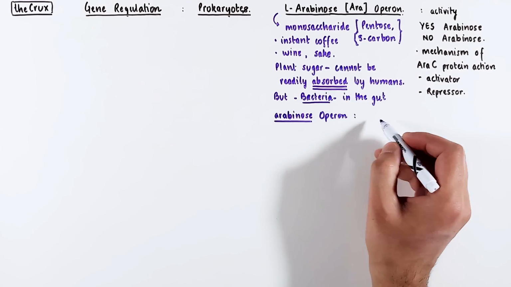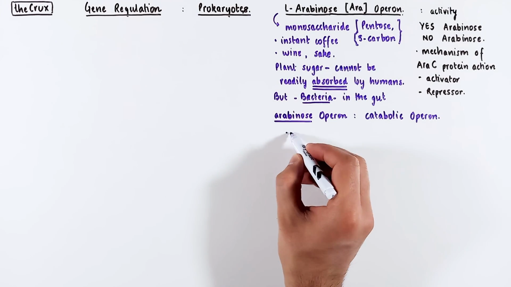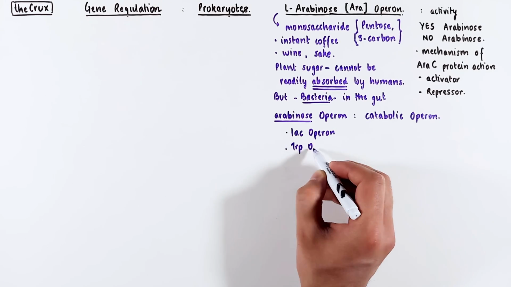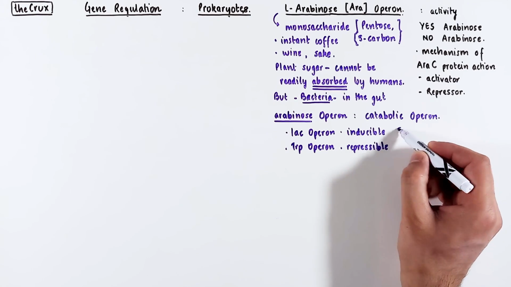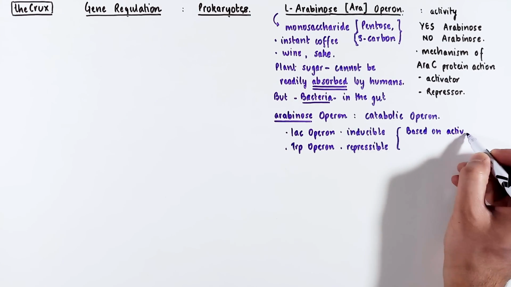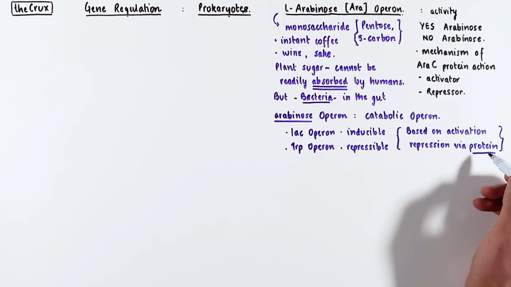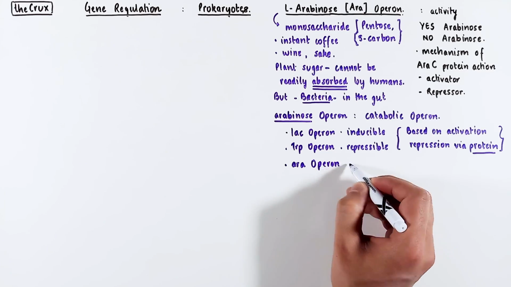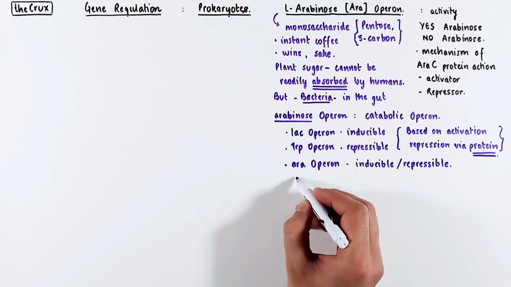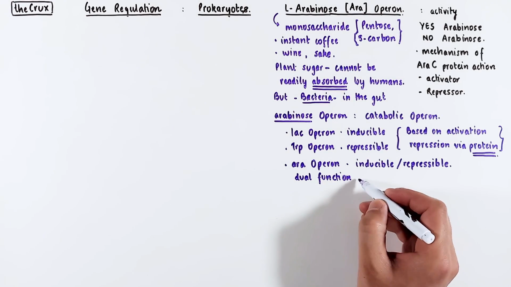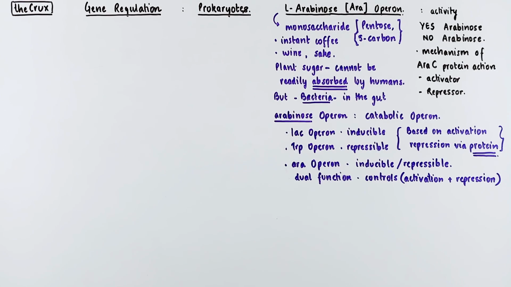So this specific operon is a catabolic operon. So far, we've discussed the lac operon and tryptophan operon. The lac operon is an inducible type, and the trp operon is a repressible type. This categorization is based on the activation or the repressing protein involved in the mechanism. The araOperon is both an inducible and a repressible type of operon. And that is because the regulator protein in this operon can function both like a repressor as well as an activator. Let's start dissecting the arabinose operon.